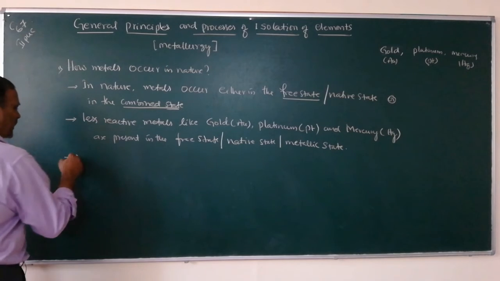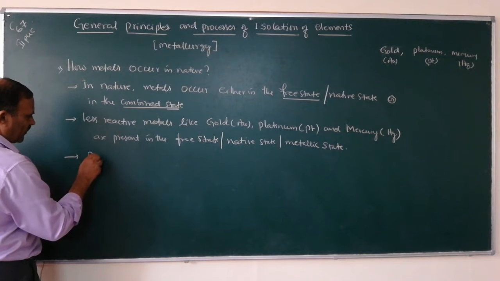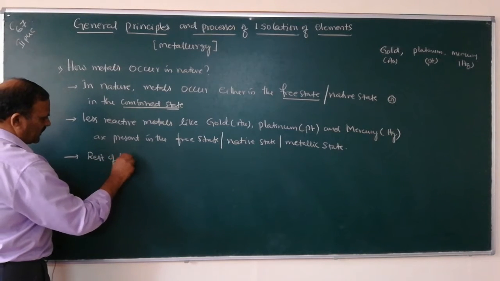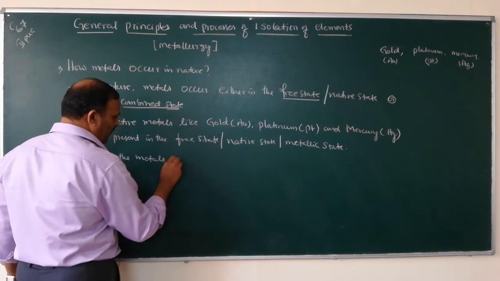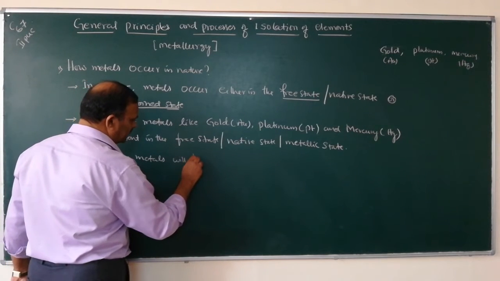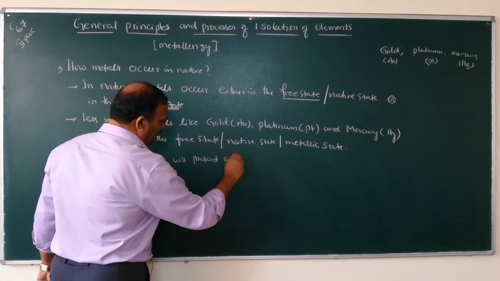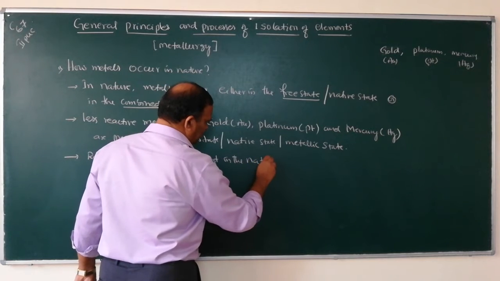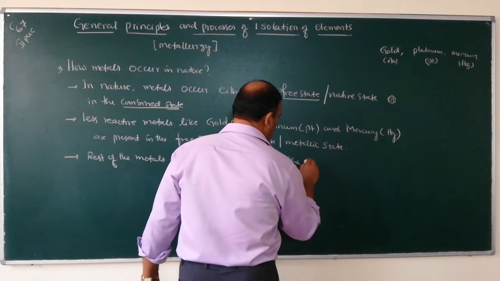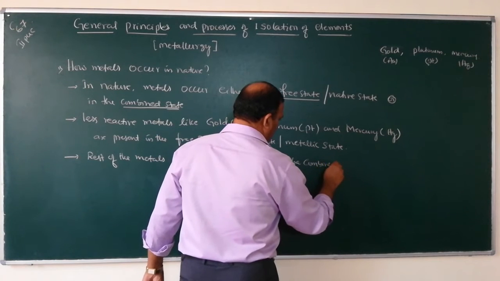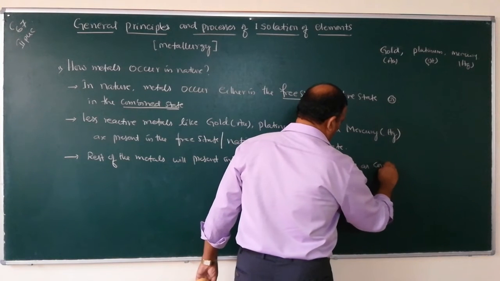Coming to the third point, the rest of the metals will be present in nature in the combined state as compounds.